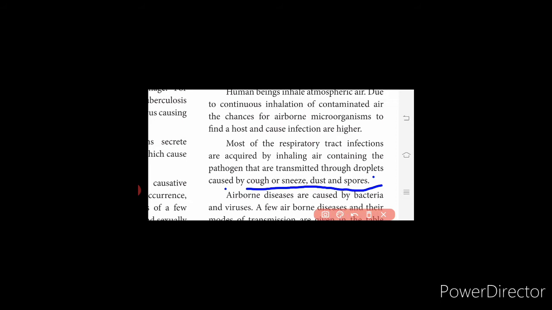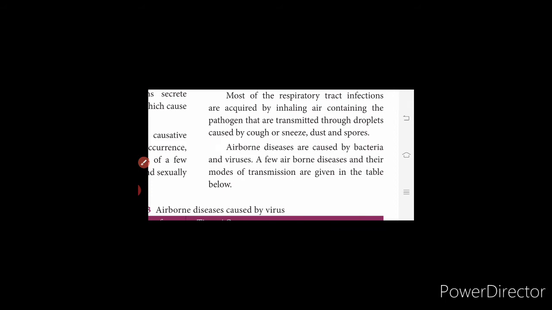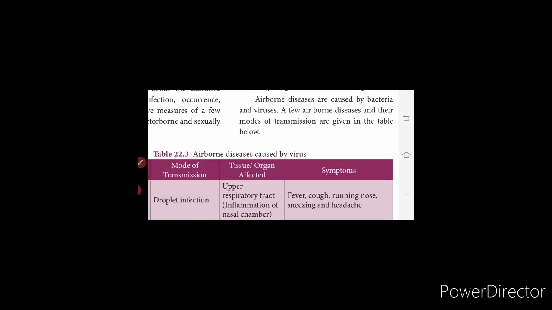spores. Coronavirus is now also detected as an airborne disease. That is why we are requested to wear masks, so that we can avoid the entry of microbes from an infected person to a normal person through cough, sneeze, dust and spores. Airborne diseases are caused by bacteria and viruses. A few airborne diseases and their modes of transmission are given in this tabular column.